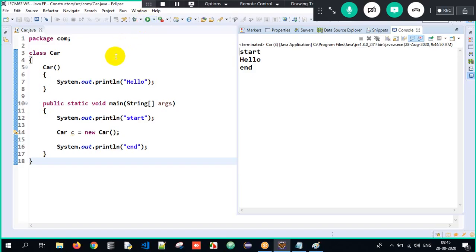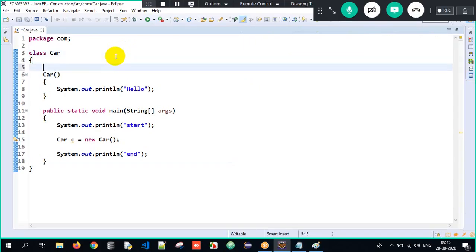So this is an example of a non-parameterized custom constructor. What do you mean by non-parameterized?